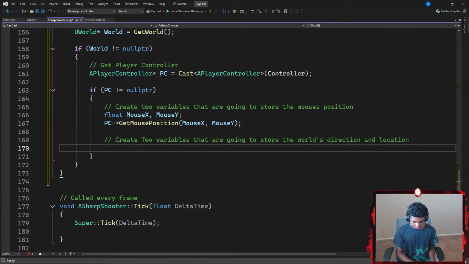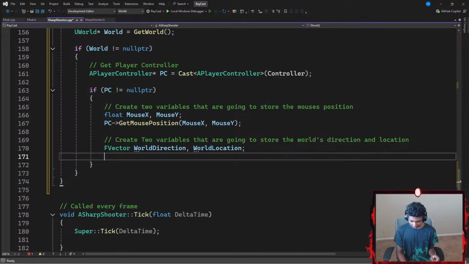That said, I'm gonna go with something like an FVector, which is going to be represented by 2 local variables, where the first local variable is going to be my world direction, and the second local variable is going to be my world location, ending with a semicolon. Now I need to see the function. This is like the harder part.